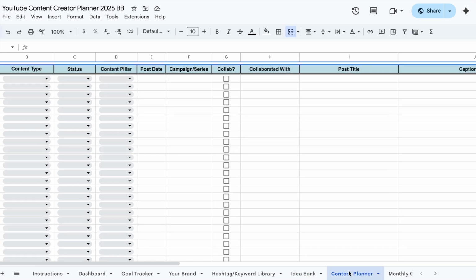Next up is the content planner. This is the backbone of this spreadsheet. Do not sleep on this. This is an amazing tool. I want you to know the most important sections to fill in.